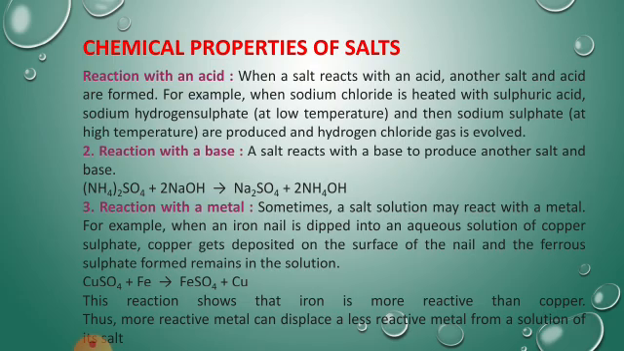Reaction with an acid. When a salt reacts with an acid, another salt and acid are formed. For example, when sodium chloride is heated with sulfuric acid, sodium hydrogen sulfate and then sodium sulfate are produced, and hydrogen chloride gas is evolved. Then reaction with a base. A salt reacts with a base to produce another salt and base. For example, (NH4)2SO4 plus 2NaOH gives Na2SO4 plus 2NH4OH.